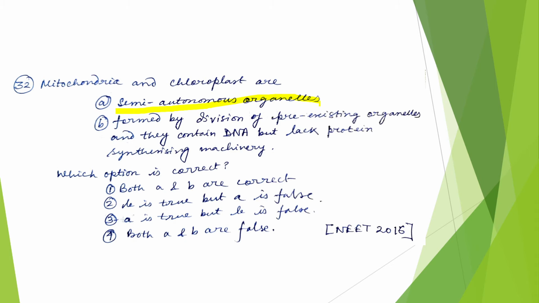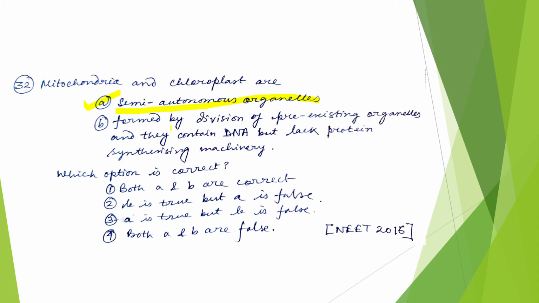That is why they are semi-autonomous, not fully autonomous, because all the proteins they need cannot be formed by mitochondria or plastid or chloroplast itself. Some of those are formed by nuclear genomes. That is why they are semi-autonomous, not fully autonomous. So option A is correct.